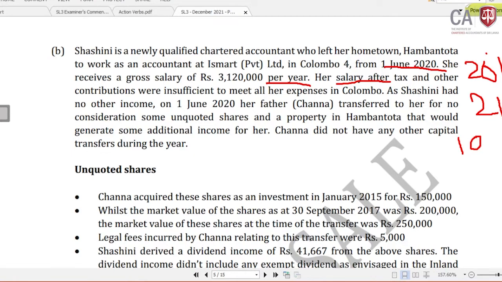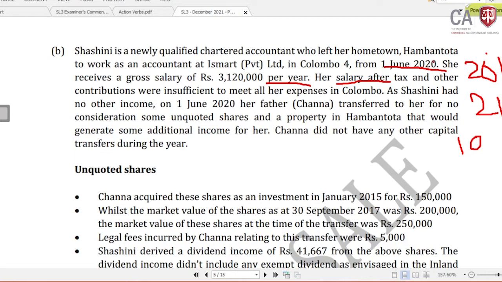If Miss Shashini has given the consent to deduct APIT and her salary seems to be more than 250,000 on average, then APIT shall be deducted, only if the employee has given the consent. With reference to a non-resident individual, it is compulsory to deduct APIT. So I have explained the two differences.